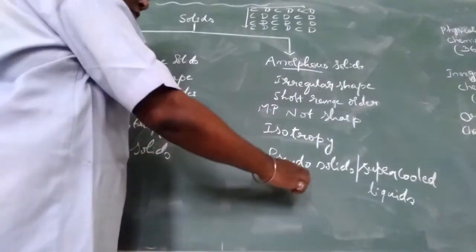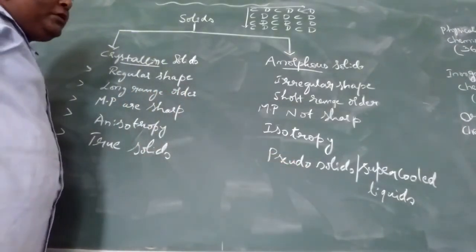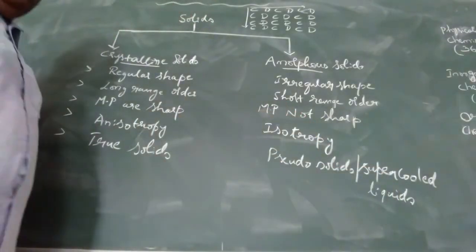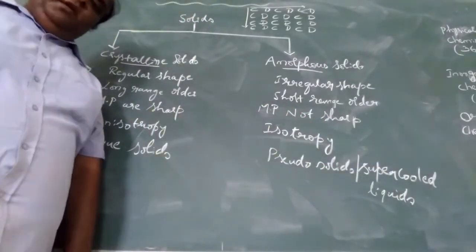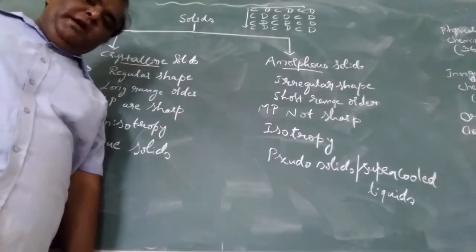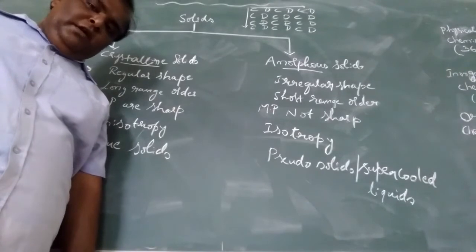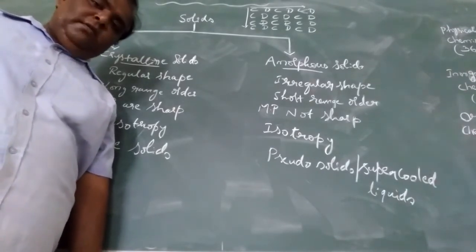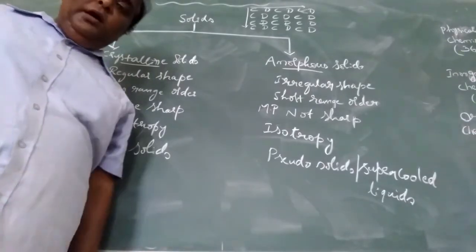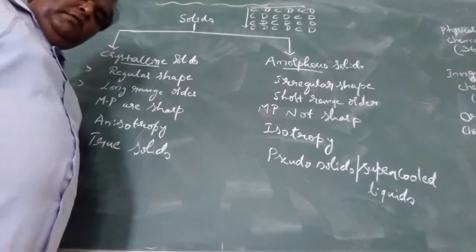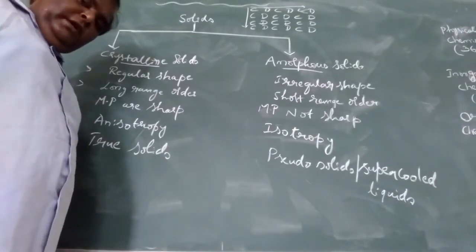Amorphous solids are also called super cooled liquids, where the viscous solid gets completely converted into a liquid state. Such a process is known as super cooled liquid. So these are some of the differences between crystalline and amorphous solids.